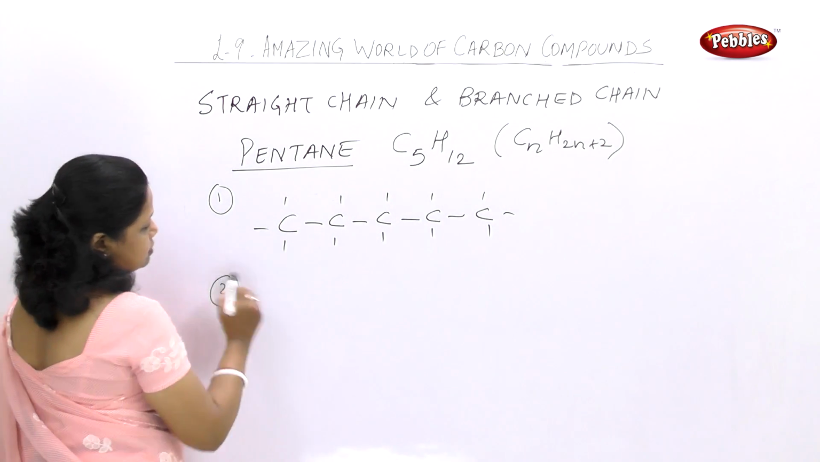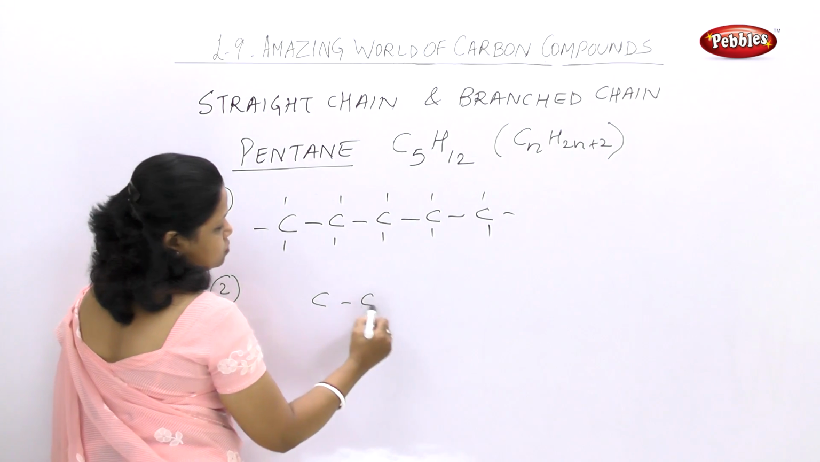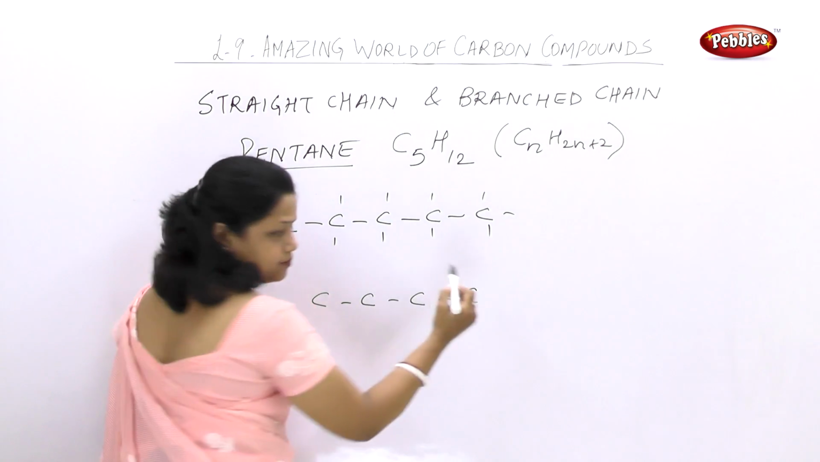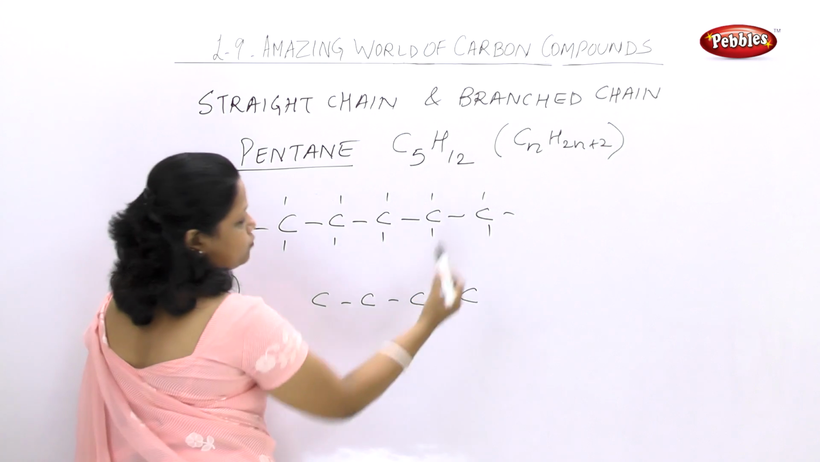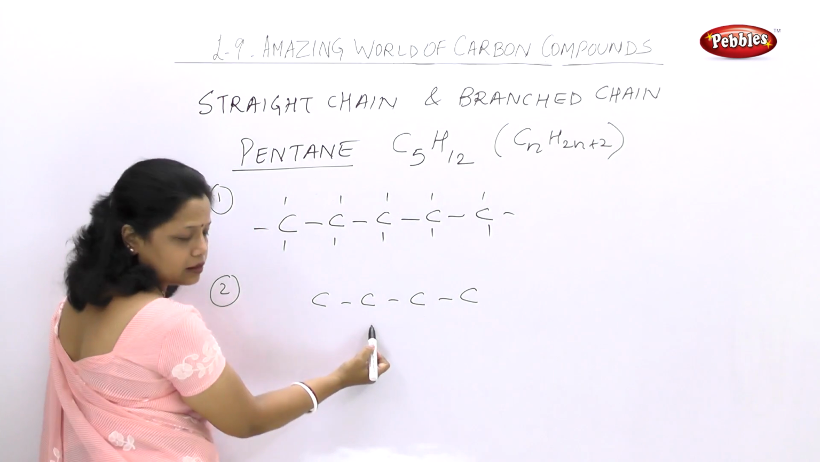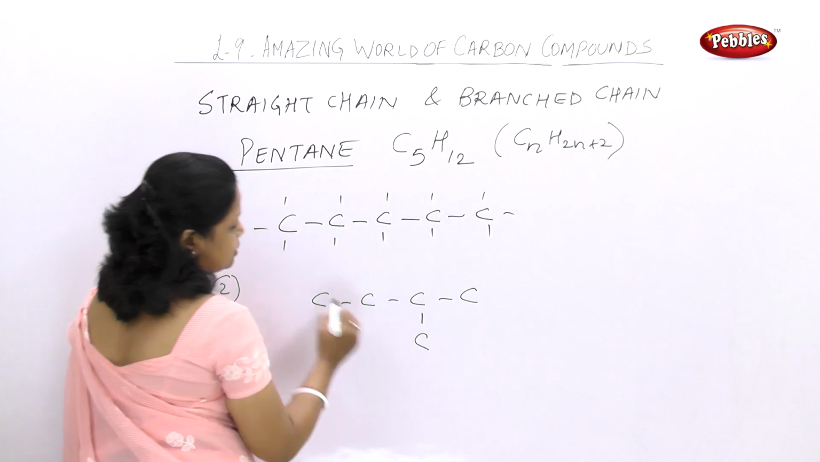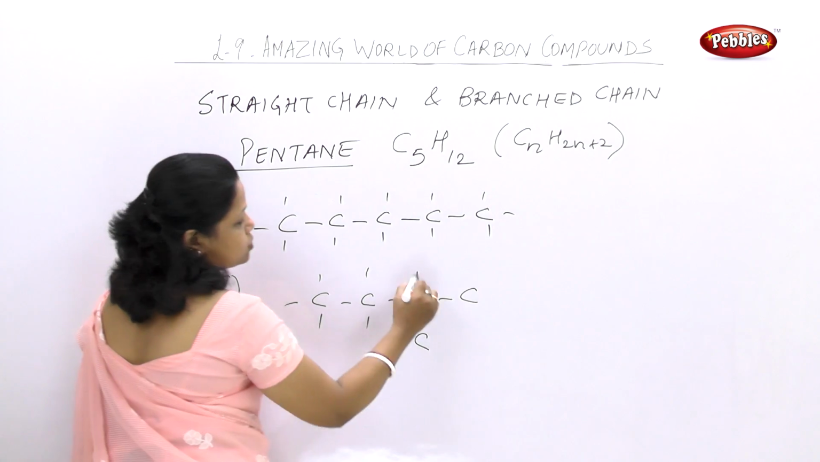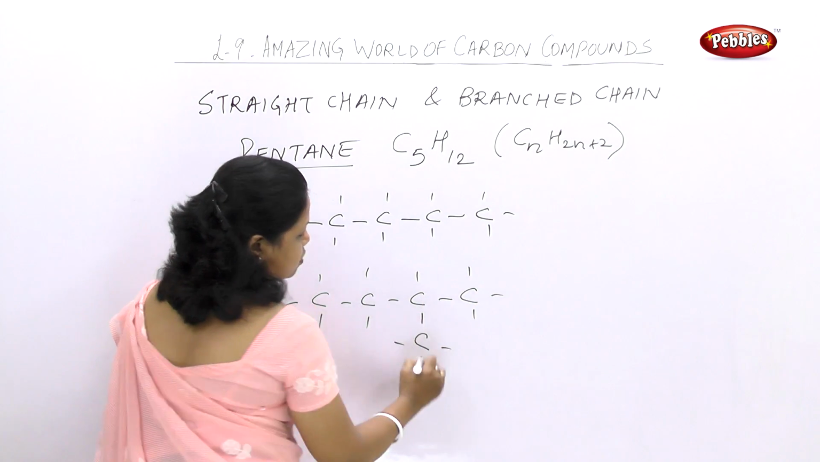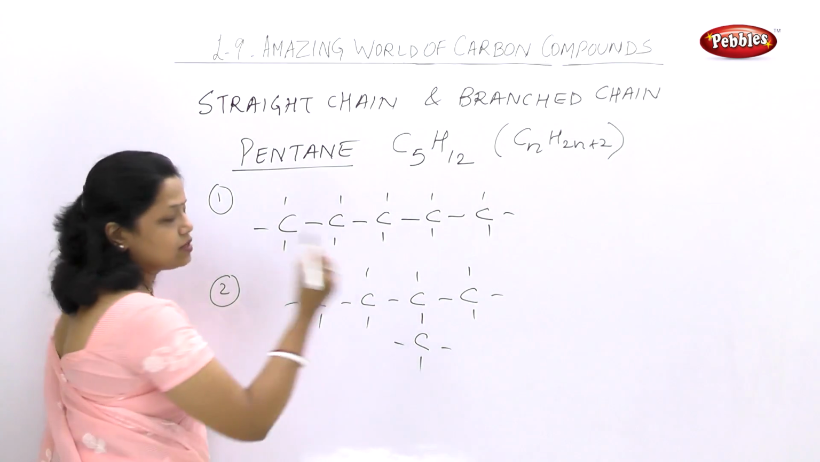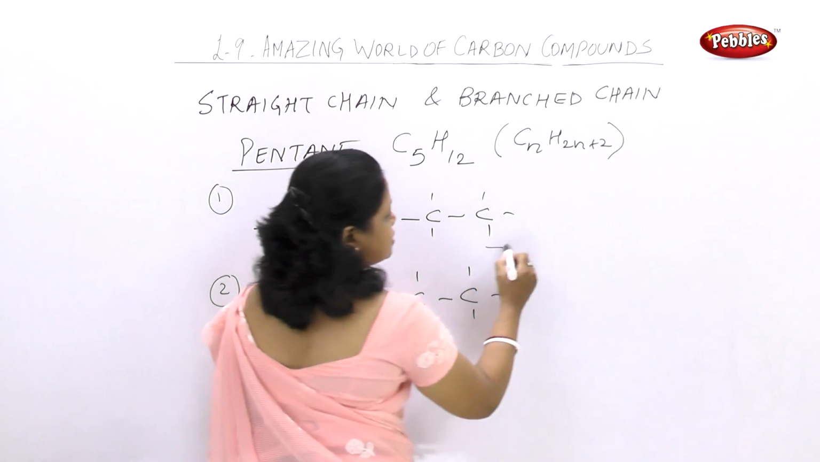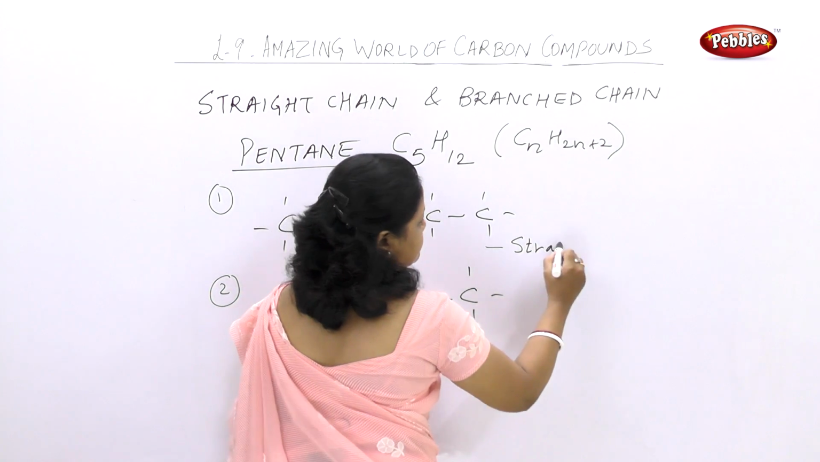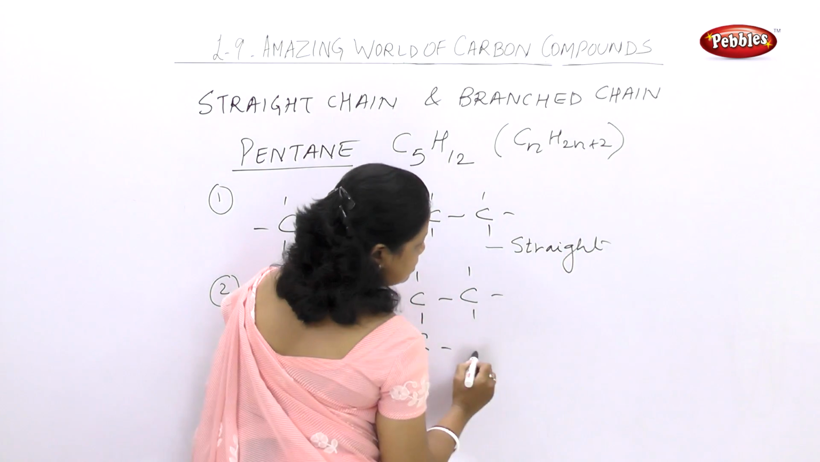This is the first type of structure. Second type of structure, let's make 1, 2, 3, 4. The fifth one can come either here or here. So, let's make it here. And then we can just arrange the hydrogen along the sides of the carbon. This becomes the branch chain. This is the straight chain. And this is the branch chain.